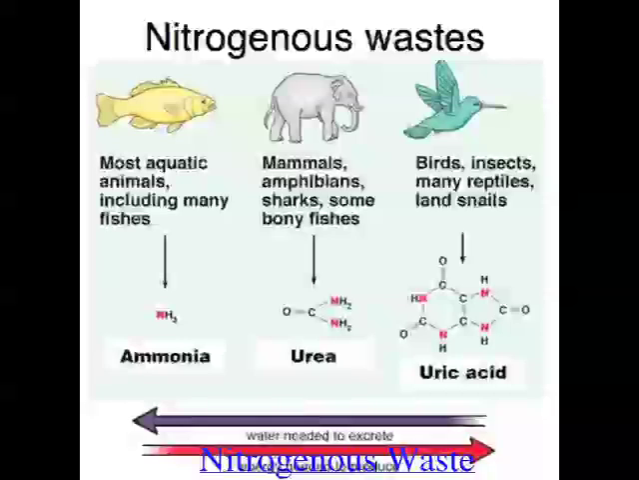Another waste product is the nitrogenous wastes that are generated when proteins are broken down. So the first nitrogenous waste to be formed from the breakdown of protein is ammonia. So animals can either excrete ammonia straight away, or they can convert it into urea or uric acid, and then excrete the urea or the uric acid. Now, different animals actually excrete different combinations of ammonia, urea, or uric acid.